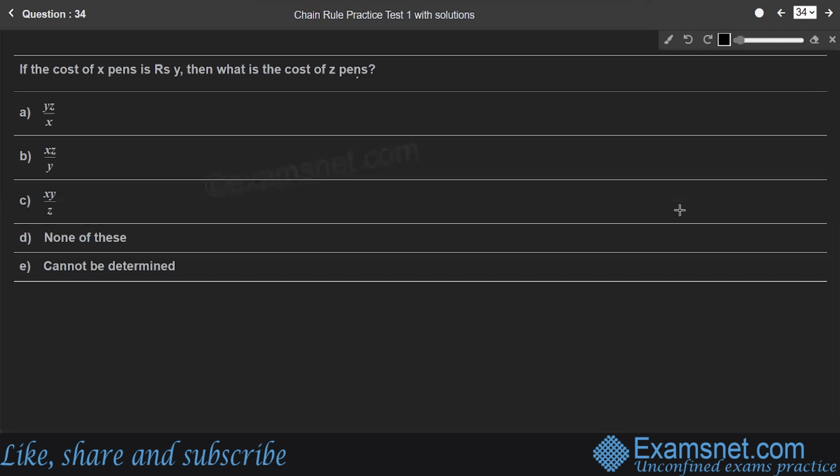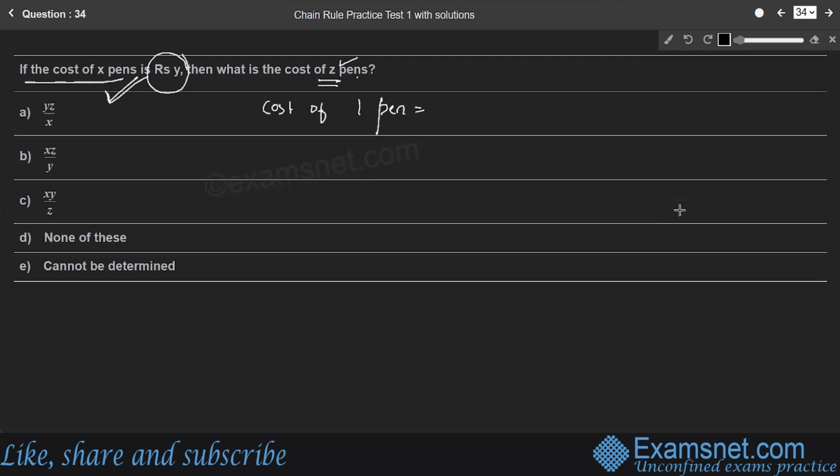Question 34. If the cost of X pens is Y rupees, then what is the cost of Z pens? So here X, Y, Z are just numbers. The cost of X pens is Y rupees. What is the cost of 1 pen? Let us find it, then you can easily find the cost of Z pens. So we'll consider the cost of 1 pen.